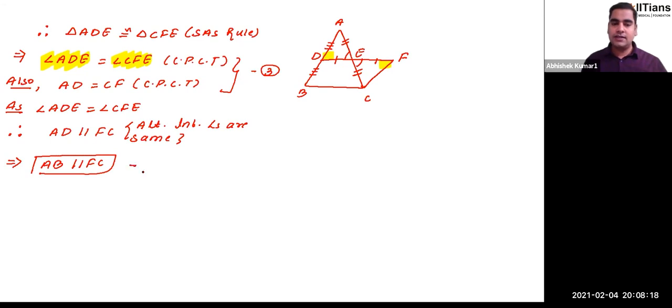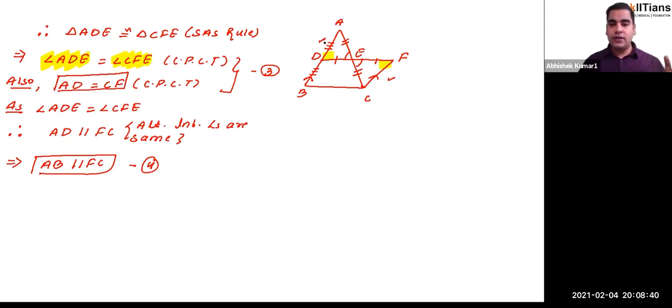Let us call this result number 4. So what do we have now, guys? We have DB is parallel to FC, or you can say BD is parallel to CF, whatever you want to call it. Apart from that, what do we have? We have AD is equal to CF, right? AD is equal to CF.